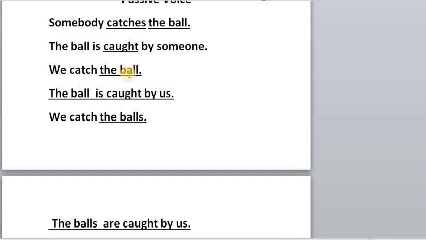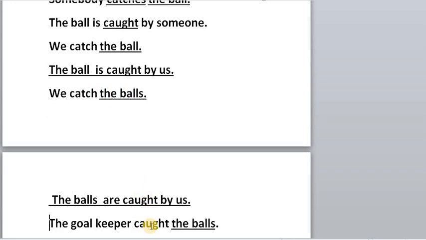We watch the ball. Again, the ball is caught. We catch the ball. The ball is caught by us. Here the object became the subject. A verb in the past participle form. "By we" should be transformed into "by us" because "by" is a preposition. And we insert "is". Why? Because the ball is singular and the main sentence is in the present form, "catch". So I'm going to use "is". We catch the balls. Again, the balls are caught by us.